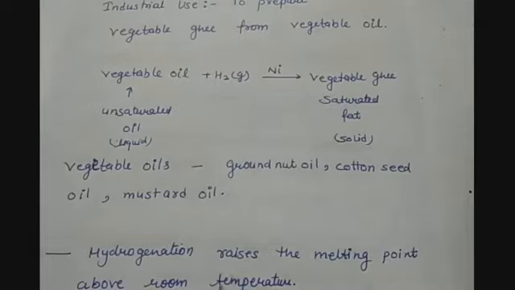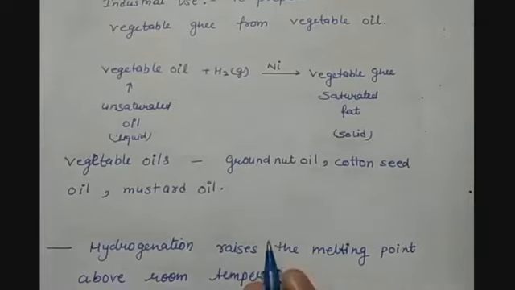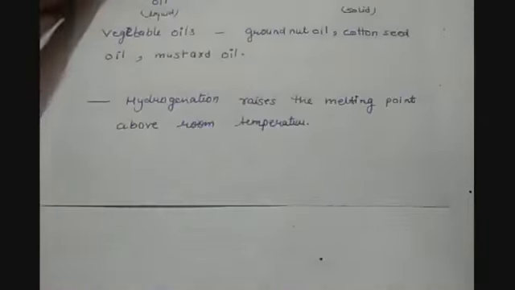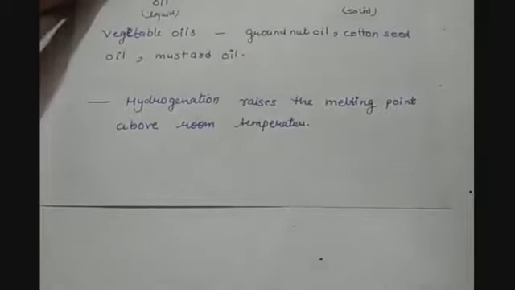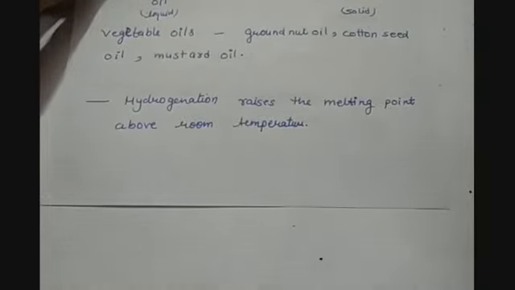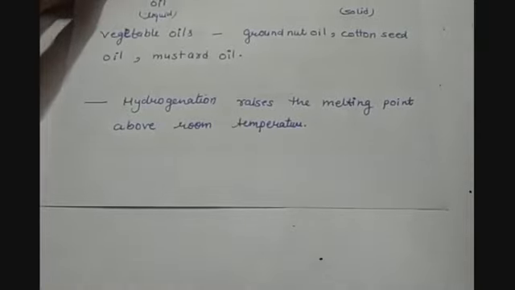Because hydrogenation raises the melting point of the compound above room temperature, this hardens the vegetable fat and solidifies it.